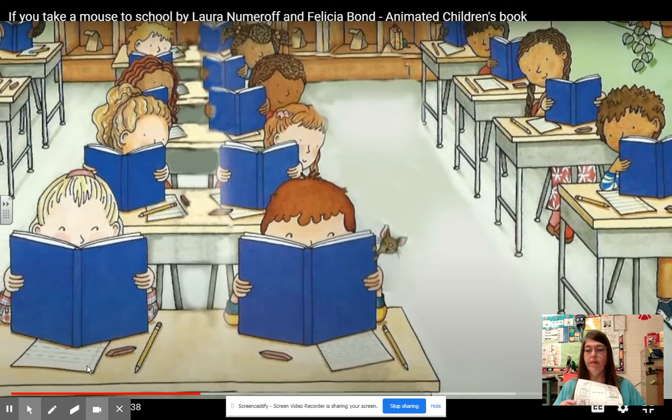All right, so if you give him a backpack, next thing he does is he's going to want to put his things in your locker. So if you give him a backpack, he's going to want to put things in the locker. So let's go ahead and put that one on there. Okay, here we go. Look at the little mouse there, peeking out. Would you take a mouse to school, Jacob? Is that something that we do? I don't think we take mice to school or our pets or anything else, but this mouse, he's cool.